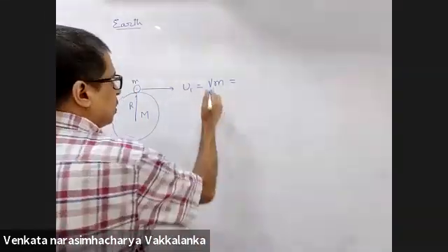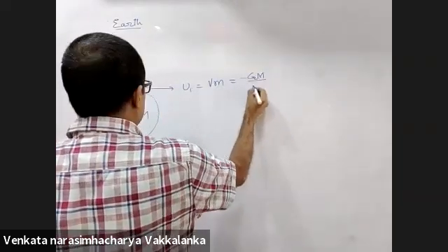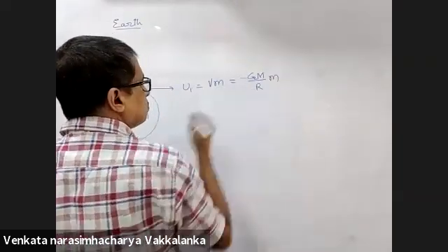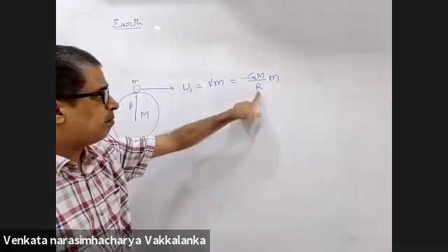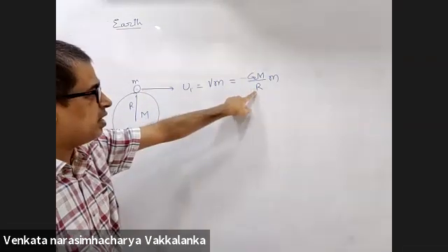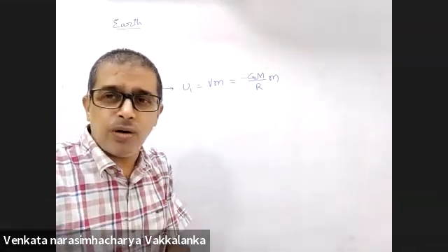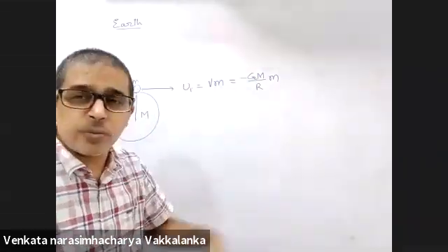What is the potential on the surface of Earth? Minus GM by R. On the surface of Earth, the whole mass of Earth appears to be at the center. What are you saying? In mechanics you said mgh, and now you are showing some other expression.